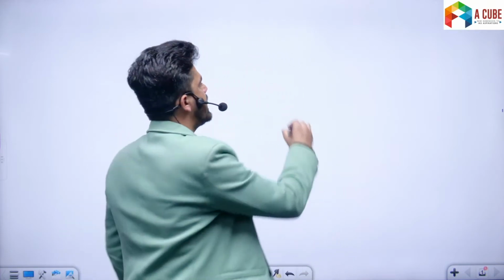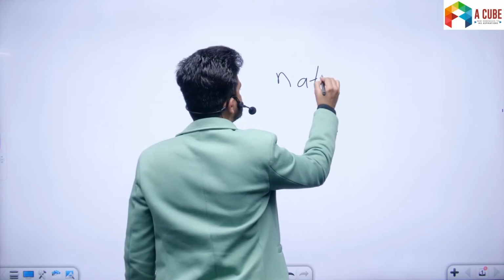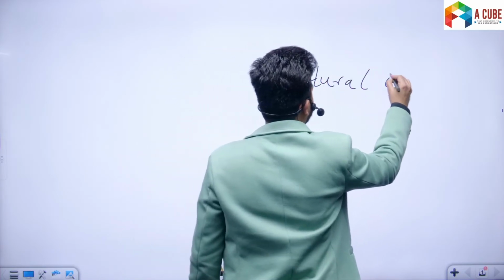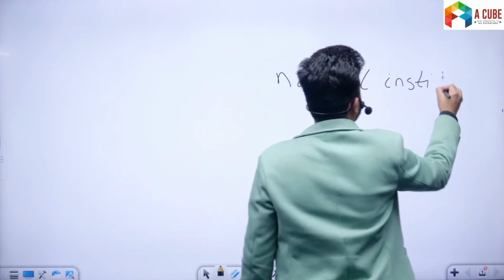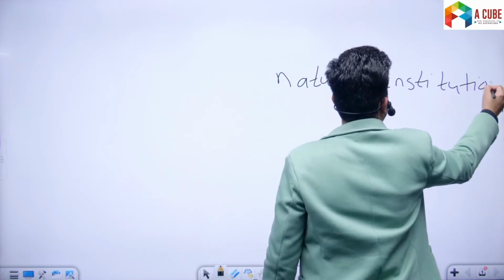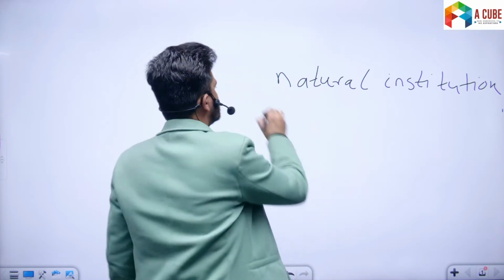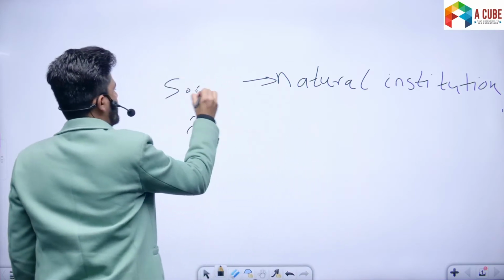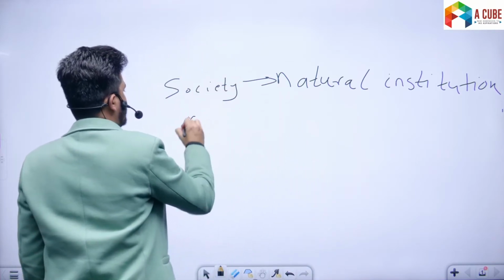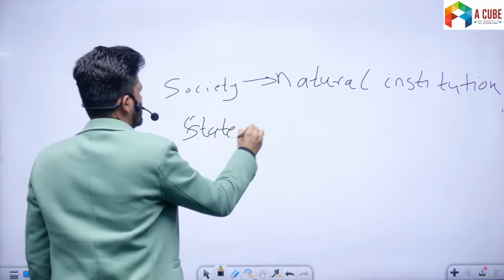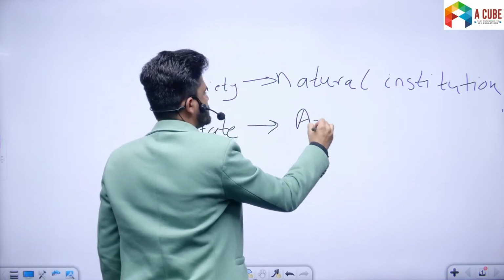Now, the next important difference, listen to me carefully: society is a natural institution, whereas state is an artificial institution.